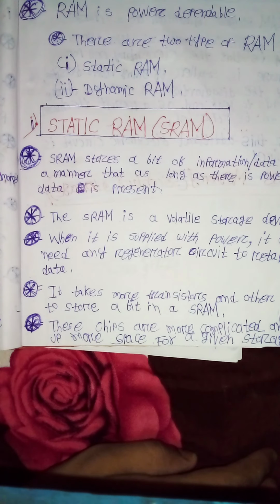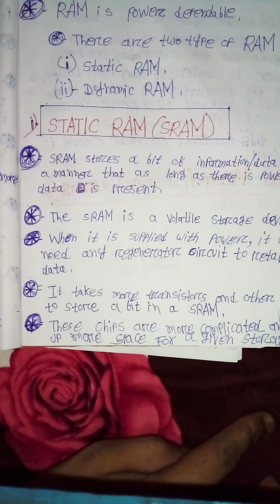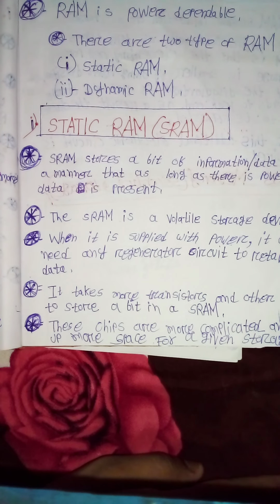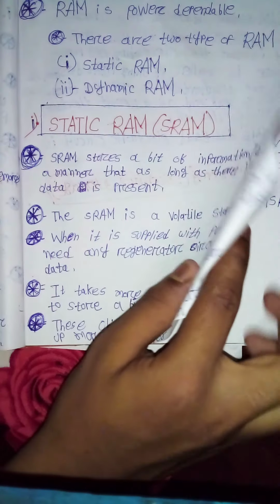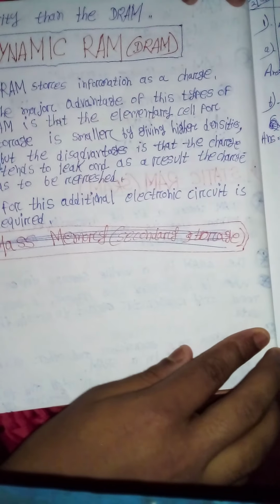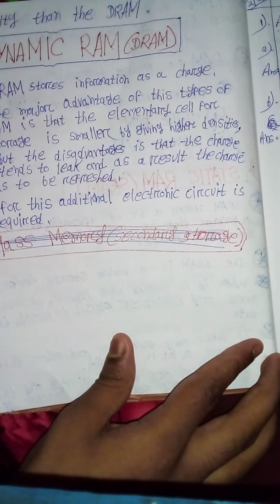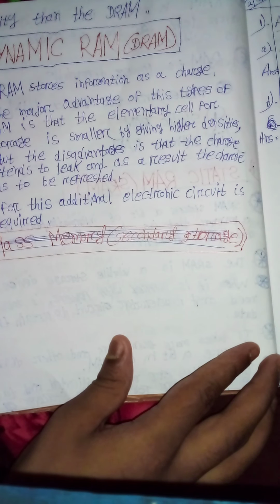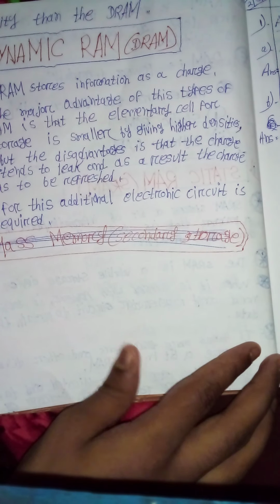It takes more transistors and other devices to store a byte in an SRAM. These chips are more complicated and take up more space for a given storage capacity than the DRAM.